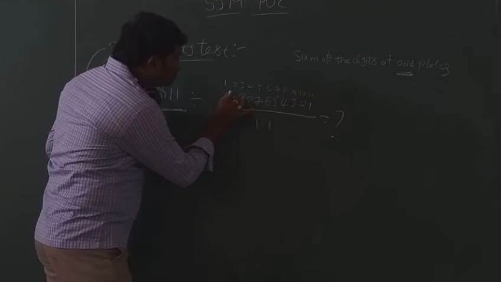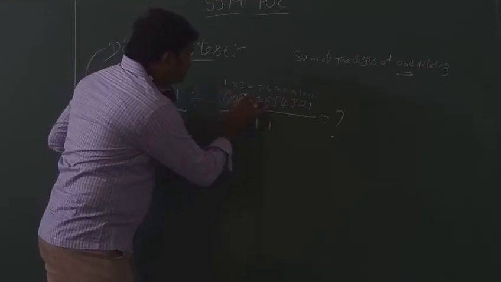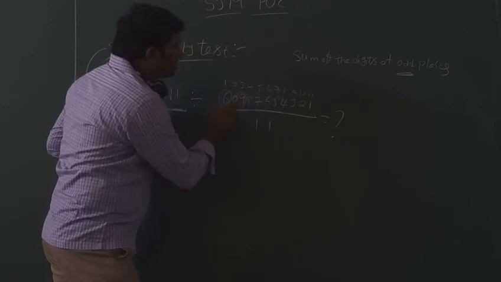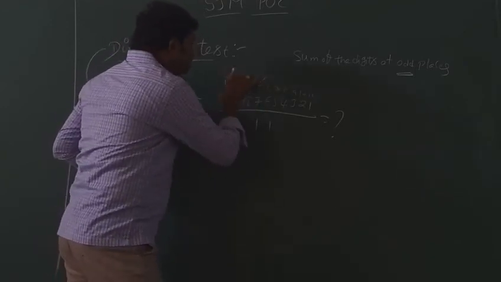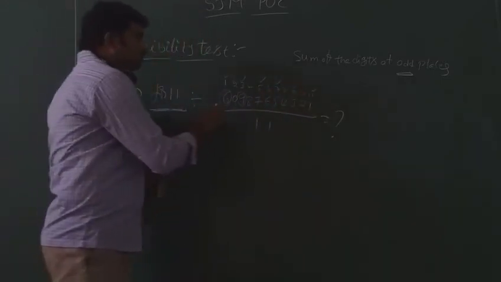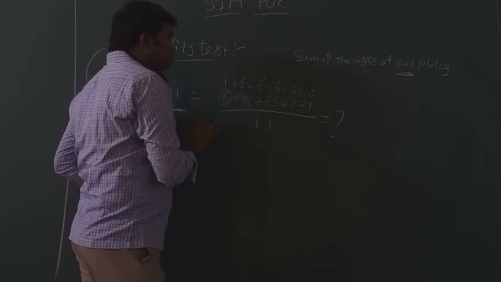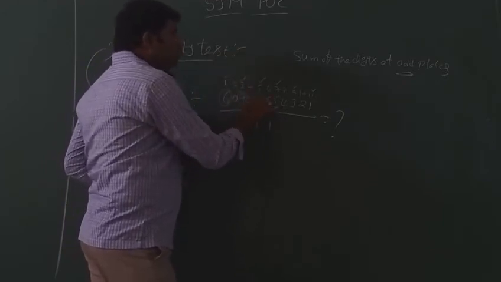Odd places means you see 6 because it is at 1, and 1 is odd. Next, 6 plus 9, because 9 is at 3, and 3 is also odd. At odd places 1, 3, 5, 7, 9, 11. The digits: 6 at an odd place, 9 is also at an odd place, 3. 7 is also an odd place, 5.